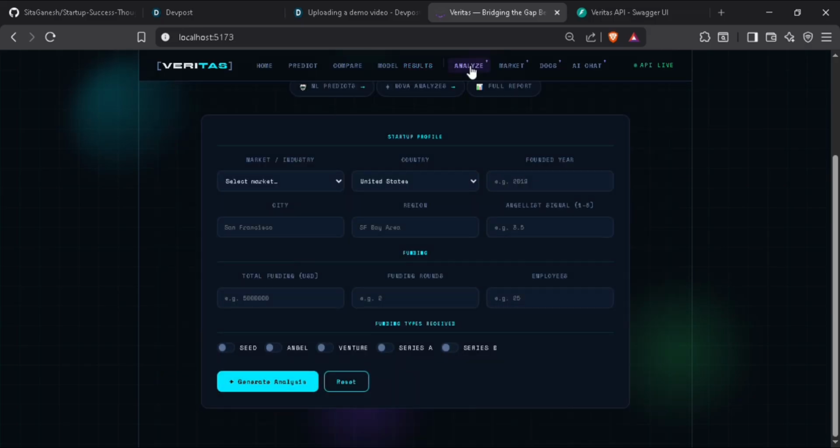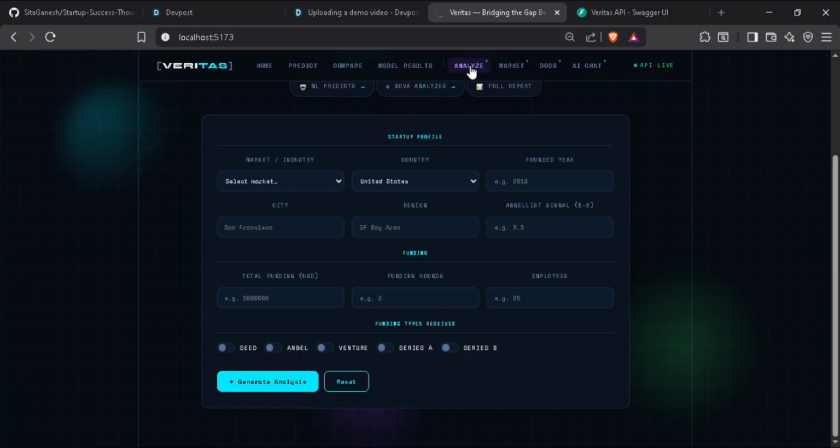There is an analyze page where there is Nova AI, which helps us combine prediction and narrative reasoning. The agent mode goes with step-based analysis like profile, market context, risk audits, and investment thesis. Due to this, instead of just a score, we get rational risk potentials and actionable next steps. Yeah, this is the thing.